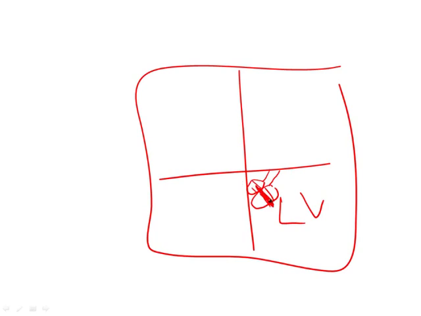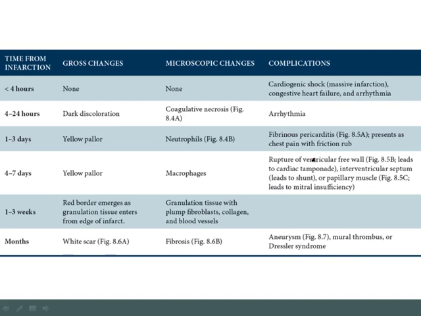If you rupture this papillary muscle, you're not going to be able to close this valve, and so you're going to get insufficiency with blood going backwards during systole. That would be an example of mitral insufficiency with rupture of a papillary muscle. Very high yield to remember that the papillary muscle is fed by the right coronary artery, and so it's with occlusion of the right coronary artery that you're going to have the risk of rupture of the papillary muscle.